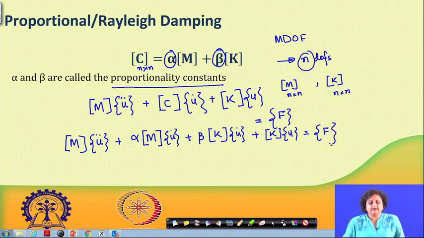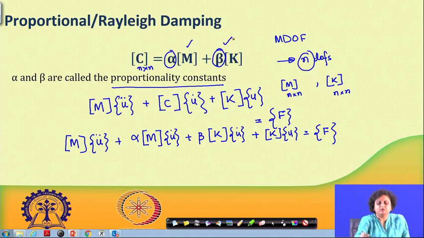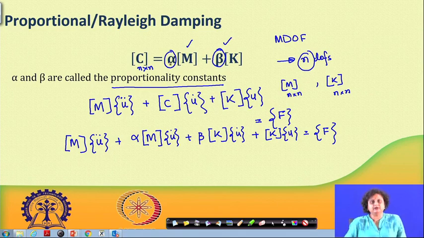M and K matrices are known. So, the only thing that we have to figure out to do such proportional damping modeling is the proportionality constants alpha and beta. How to find alpha and beta we will talk about a bit later. Right now, let us see what is the advantage of modeling the damping matrix in this form.